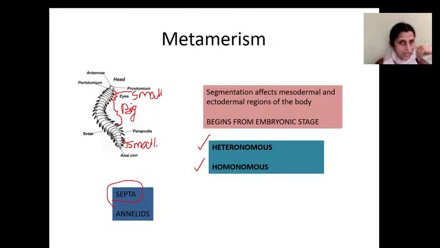So heteronomous segmentation is a type of segmentation in which the metameres are modified into different sizes in different parts of the body.